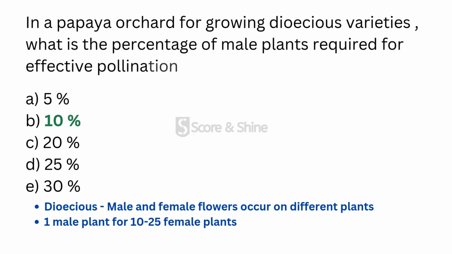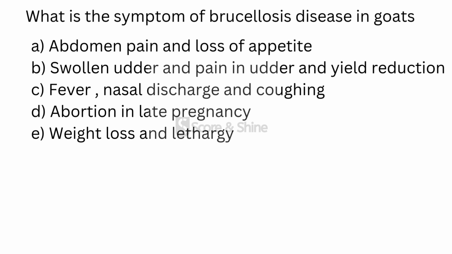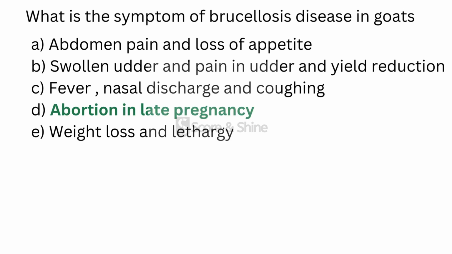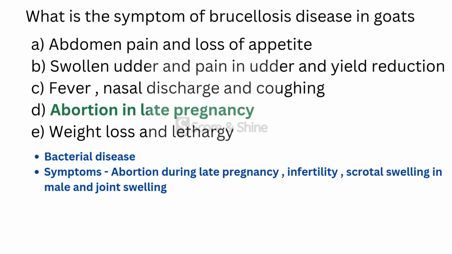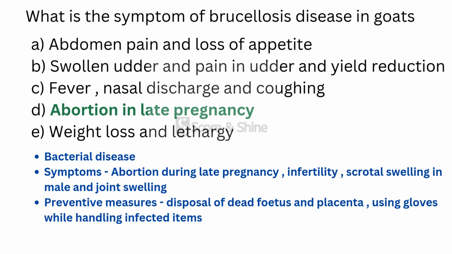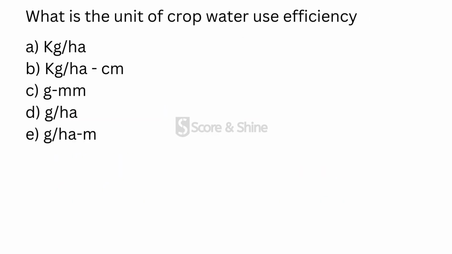Moving to the next question, what is the symptom of brucellosis in goat? And the correct answer for this is abortion in late pregnancy. So brucellosis is a bacterial disease and the symptoms of this disease include abortion during late pregnancy, infertility, scrotal swelling in male and joint swelling. And the preventive measures of this disease include disposal of the dead fetus and placenta, using gloves while handling the infected items.